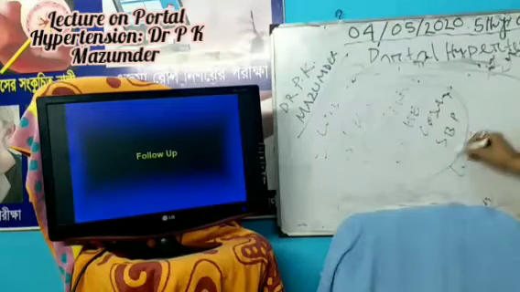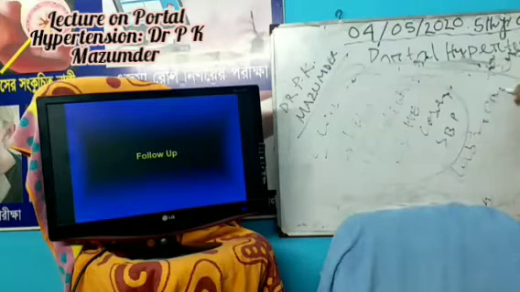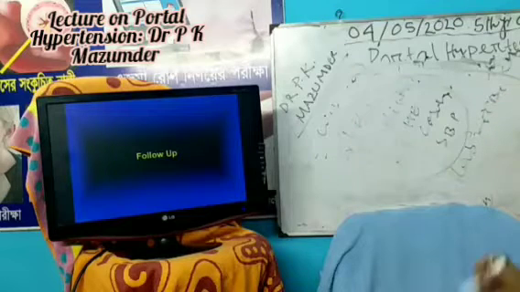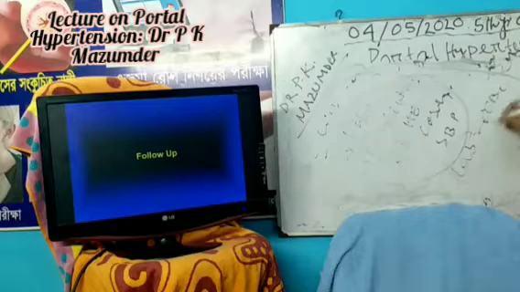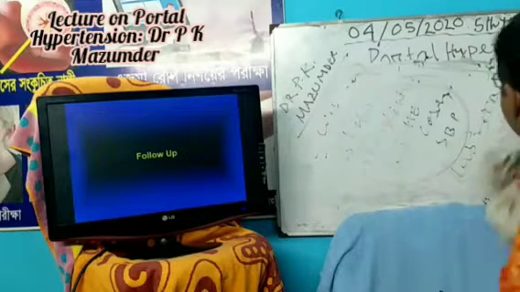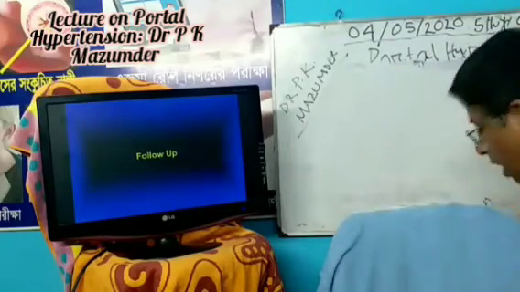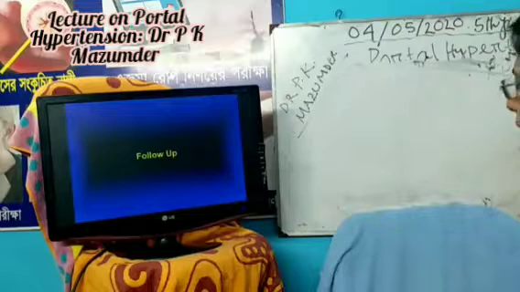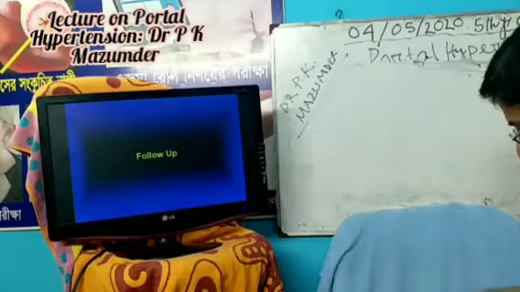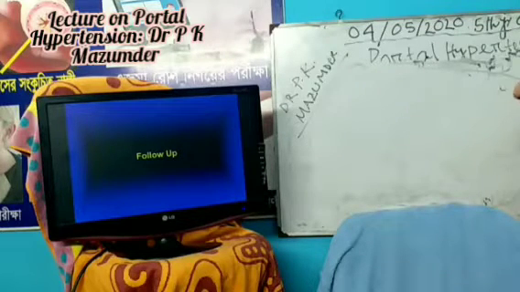In laboratory follow-up, you should do the complete blood count, to see whether the patient develops pancytopenia, and you should do the liver function test. These two are very important investigations. Now after follow-up, the next step is prognosis.